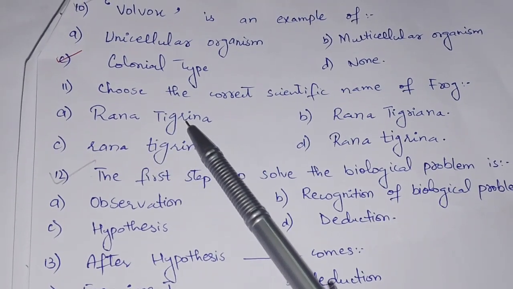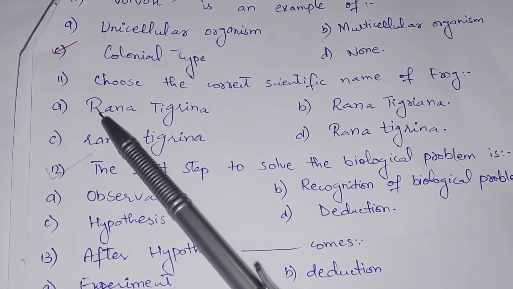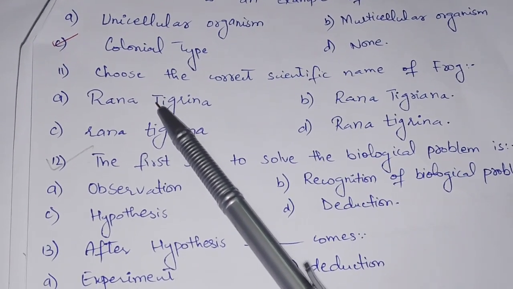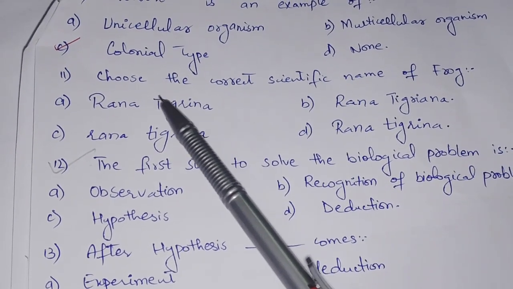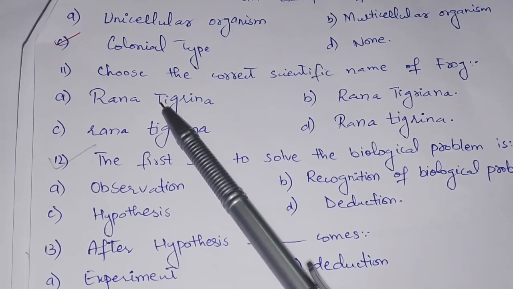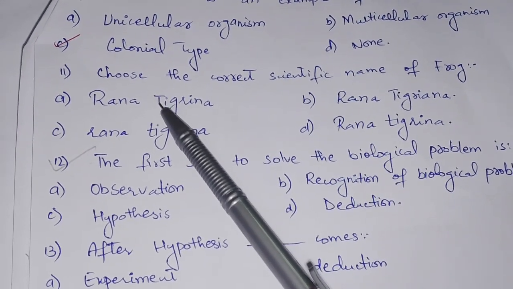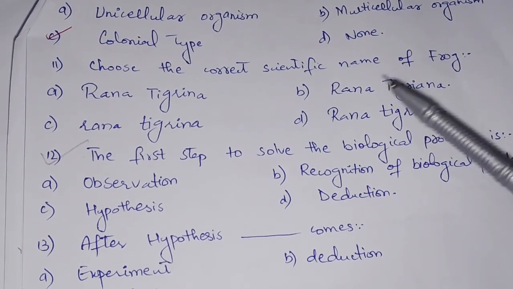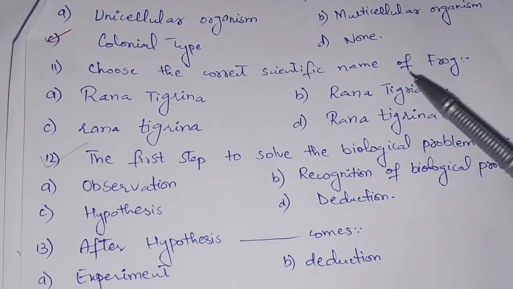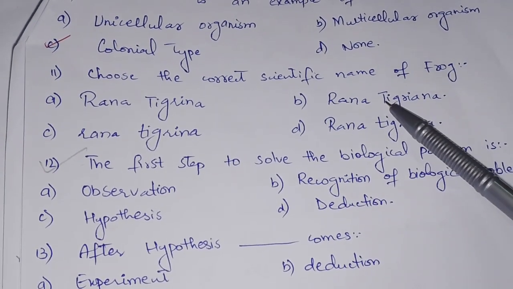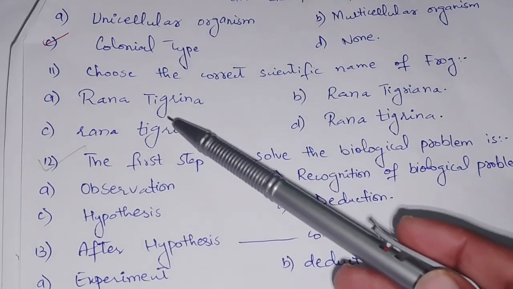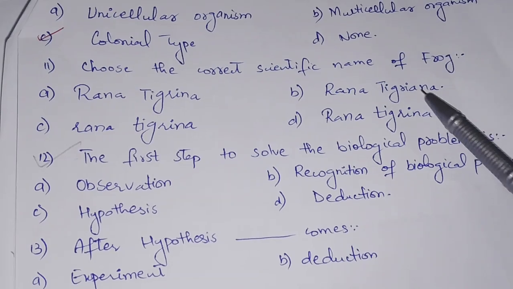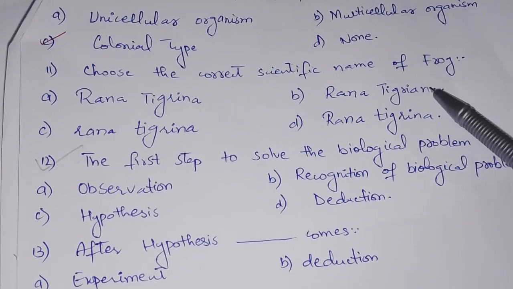As we know the rule of scientific names, the first letter is a capital letter, but the second letter will be a smaller or lowercase letter. So in this case, the option here is represented with the capital letter T, so this option is incorrect. Now again we have an option with the capital R and the capital T, but here is a naming difference: it's Rana tigrina and it is Rana tigriana. So there is a difference in the spelling, so this option is also incorrect.